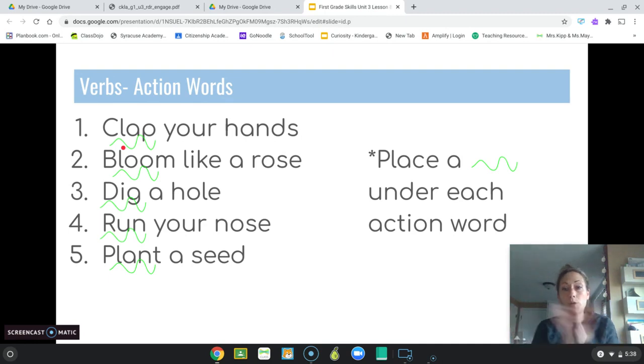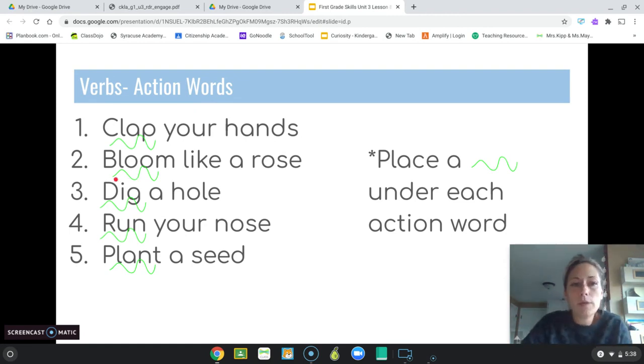Me clapping my hands. Number 2, bloom like a rose. A rose is not an action. Like is not an action, but bloom is an action because when a rose blooms, it opens up, right? So that's the action, bloom.